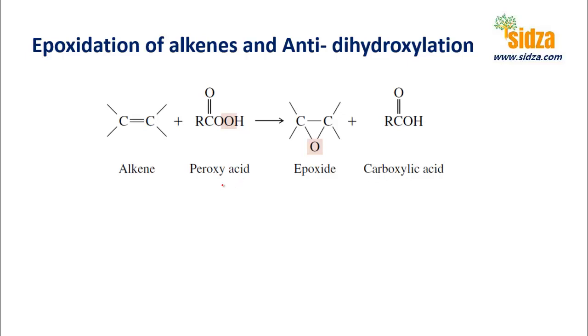Epoxidation of alkenes. When you react alkenes with peroxyacids, you get an epoxide. You see here, this is the peroxyacid, and when you react it with alkenes, the double bond breaks, and you get an oxygen added, an oxygen from the peroxyacid. Now let's see what the mechanism is. How do we get this epoxide from the peroxyacid and the alkene?